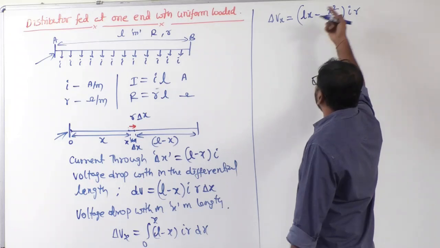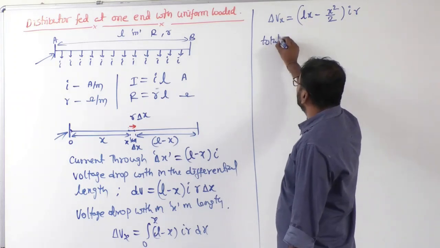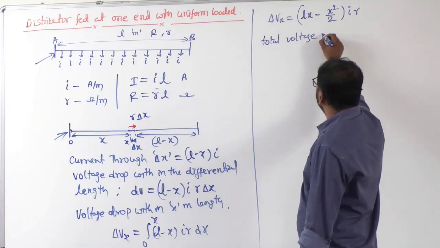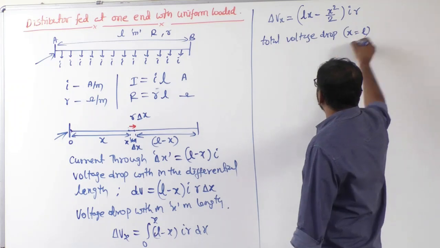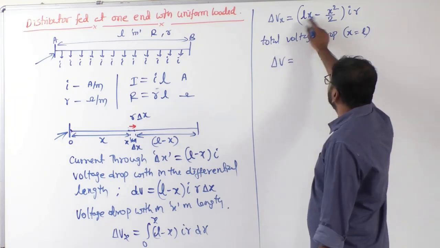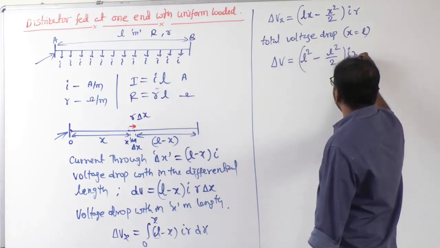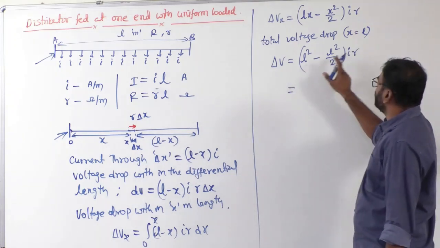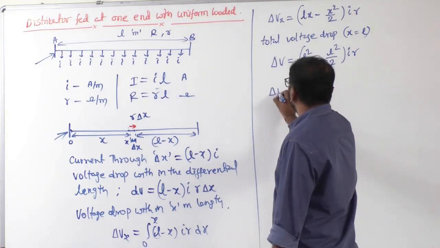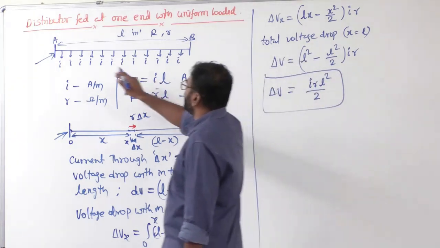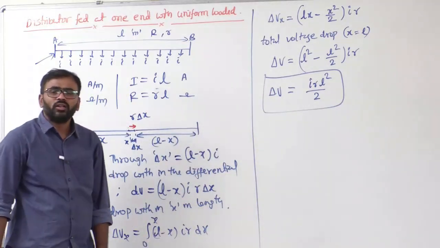So if I substitute x equal to L here, what do I get? Substituting x equal to L, we get the total voltage drop, delta V. What is delta V? L square minus L square by 2, into I into R. So from this I can write, simply I into R into L square by 2 is the total voltage drop from point A to point B. Clear?